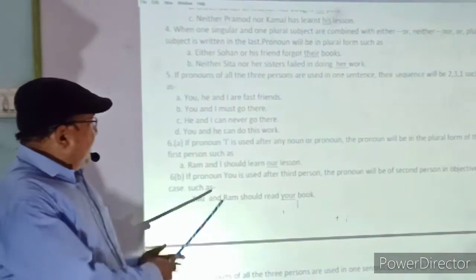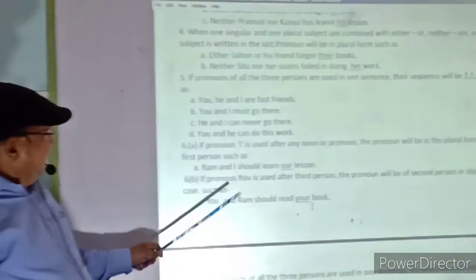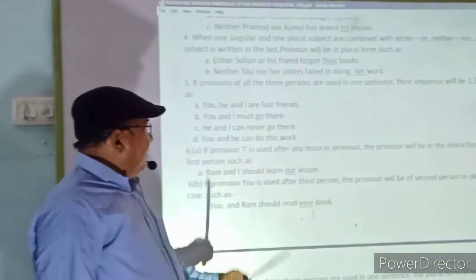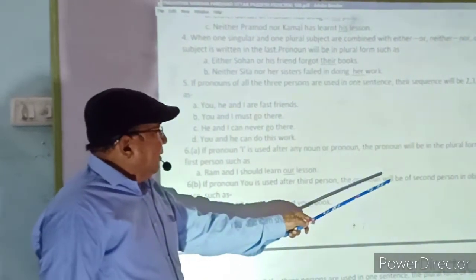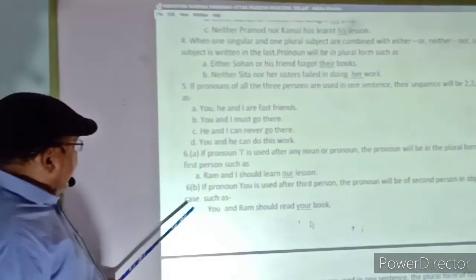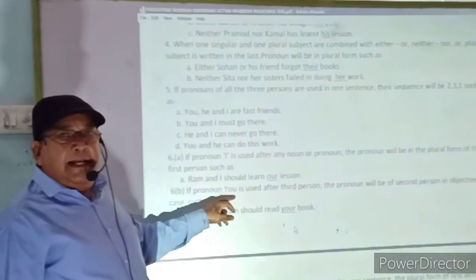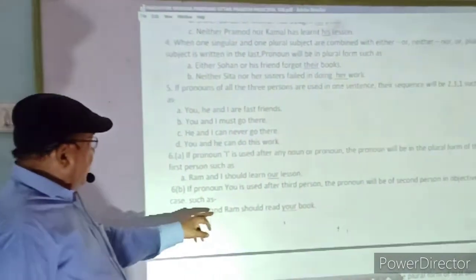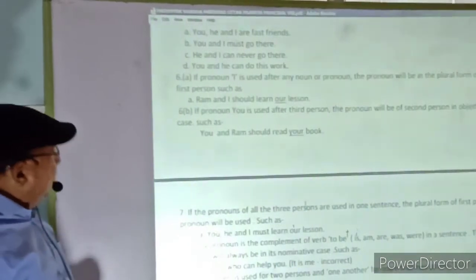This pronoun is denoting according to the word I. And in B part, if the pronoun you is used after the third person, the pronoun will be of second person in objective case, such as: you and Ram should read your book.